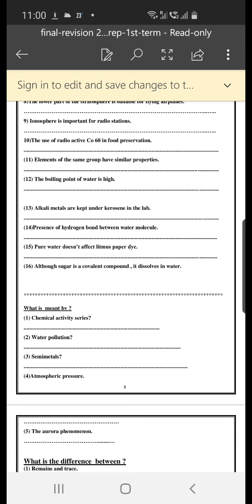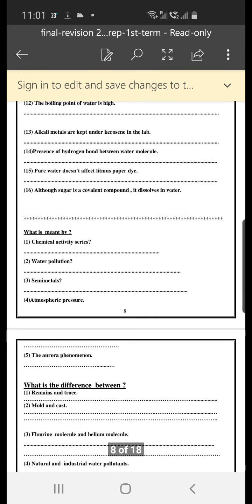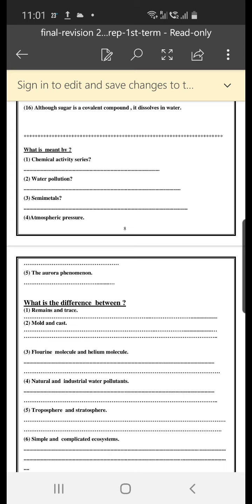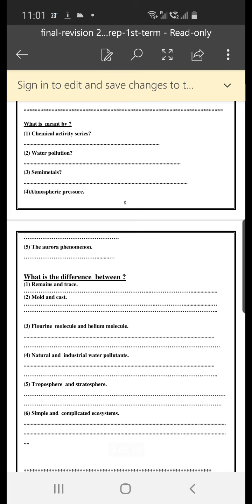Although sugar is a covalent compound, it dissolves in water. The answer is because it can make hydrogen bonds with water. Sugar and water make hydrogen bonds. Any substance that can make hydrogen bonds with water can dissolve in water.